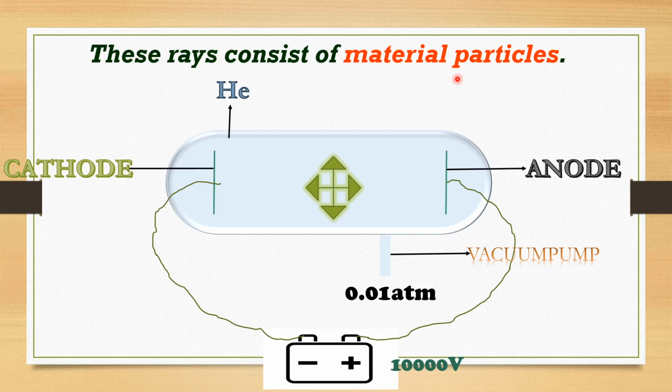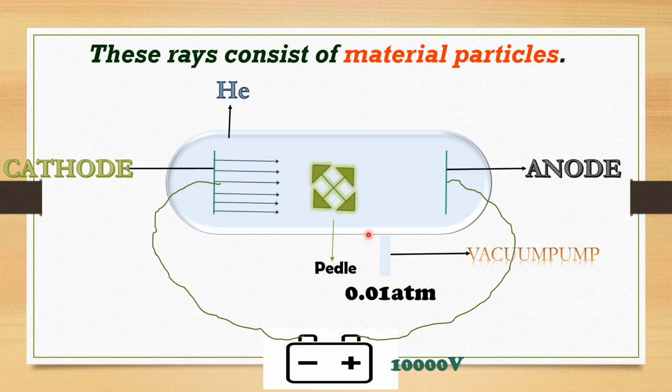He kept a paddle in the path of the cathode rays. When the cathode rays fall on this paddle, that paddle immediately starts to rotate.